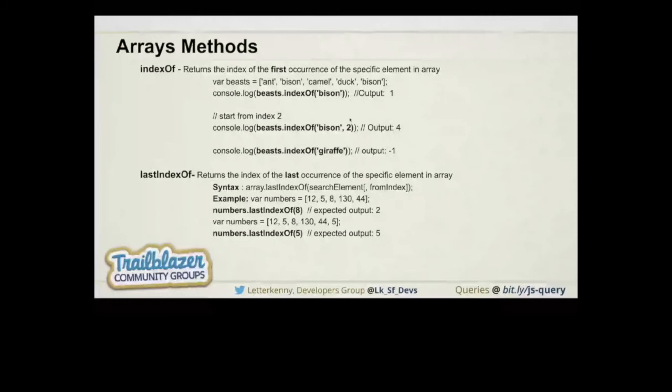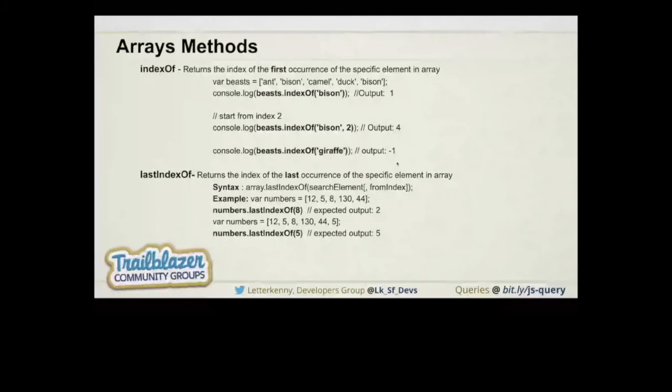In our case, the condition matches at the first index and at the fourth index. Because we are passing second, we need to get the second matching occurrence. So the output is 4, because it is available the second time at the fourth index. And if we pass any element that is not available in the given array, it will return -1.